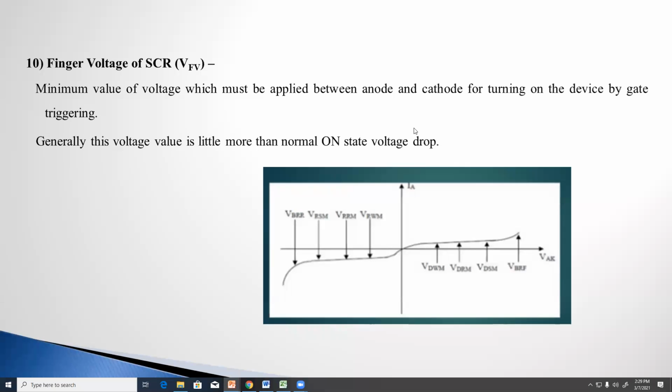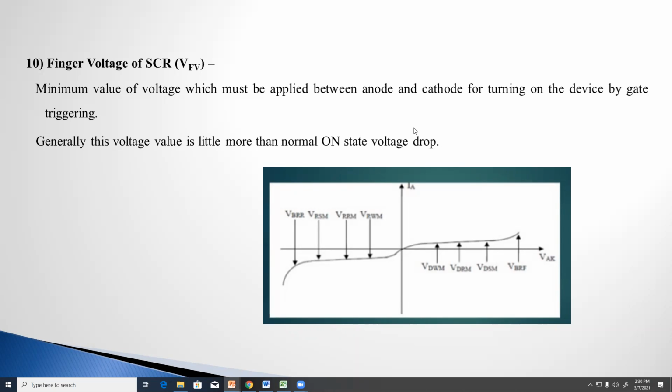Clear? The minimum value of the voltage which must be applied between the anode and cathode for turning on the device by gate triggering is called the finger voltage.